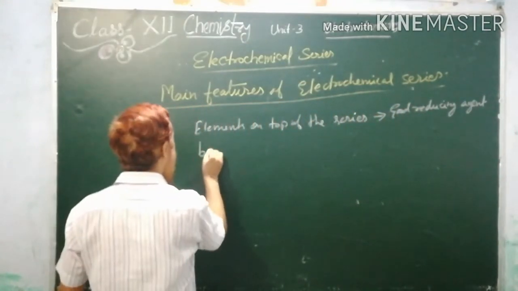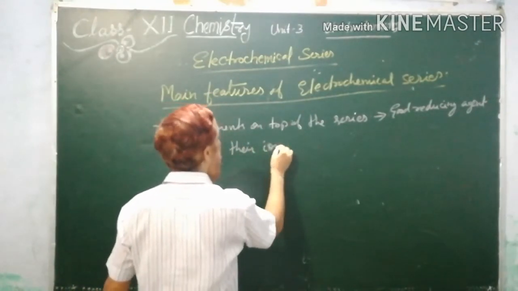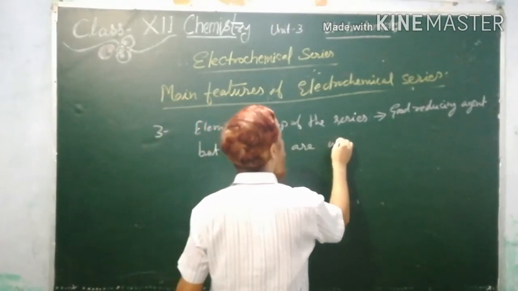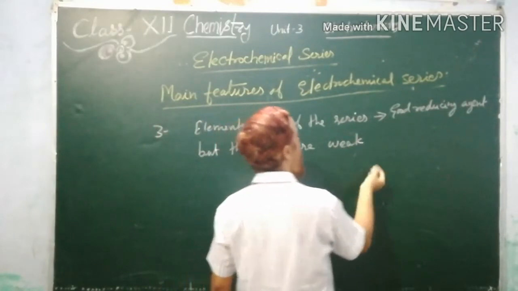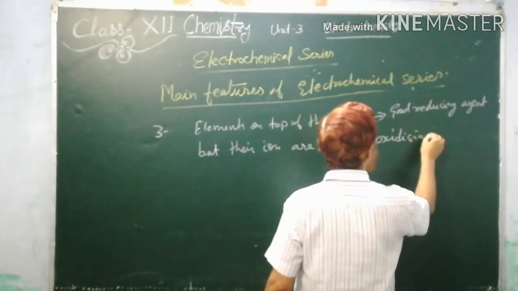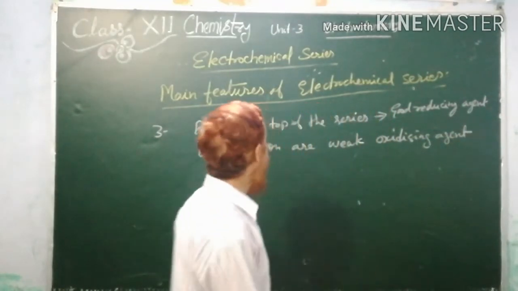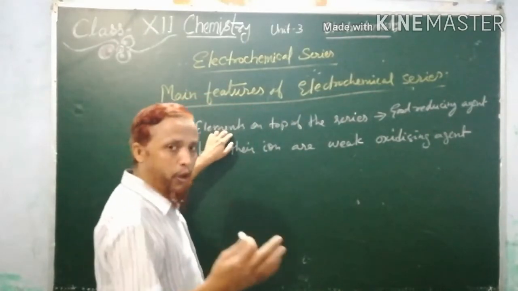Remember, but their ions are weak oxidizing agents.